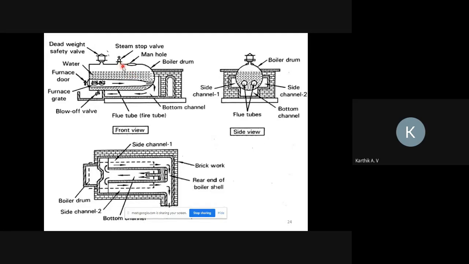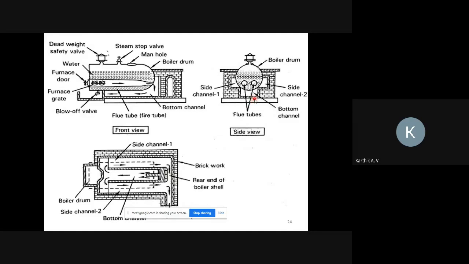That vapor, which is nothing but steam, collects at the top of the boiler drum. Here heat transfer takes place between the tube and the water, so the water gets heated and the vapor collects at the top of the drum. Once the heat has passed through this pipe, it moves outside, to the side channel. First it moves to the down channel.